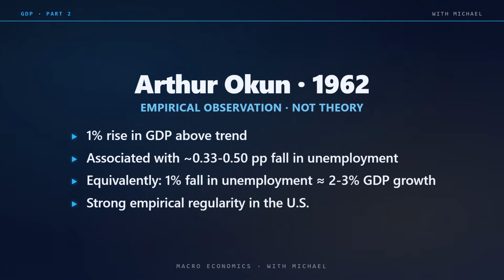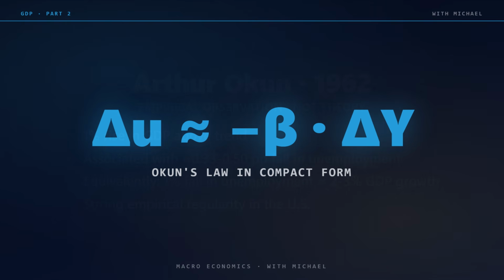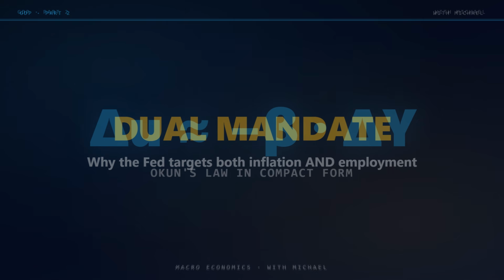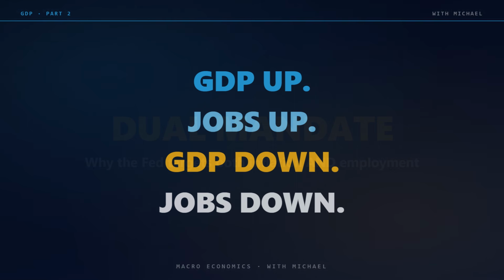Output and employment move together. Economic expansion creates jobs. Economic contraction destroys them. This is why central banks have a dual mandate in the United States: price stability and full employment. They cannot pursue either one without considering the other. Inflation control through GDP slowdown causes unemployment. Employment maintenance through stimulus risks inflation. The trade-off comes from Okun's law and the related Phillips curve. Both relationships have GDP at their core.